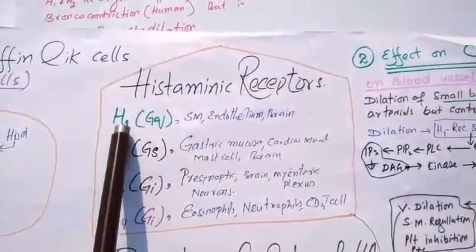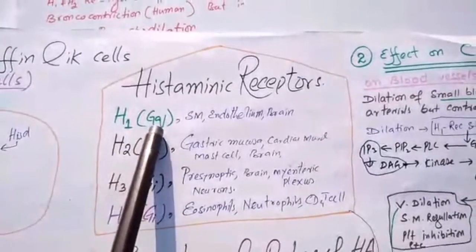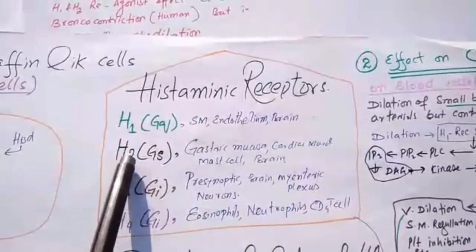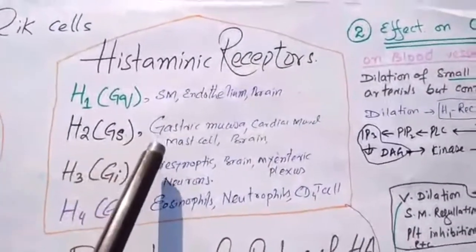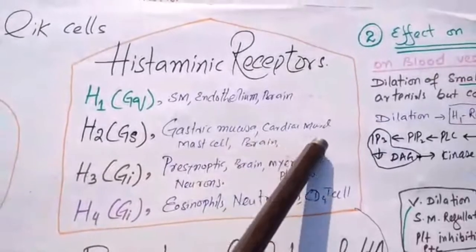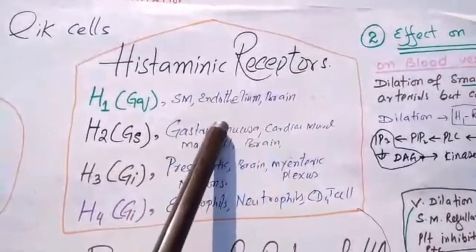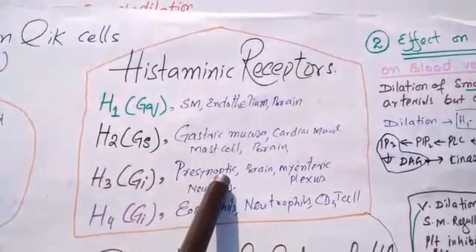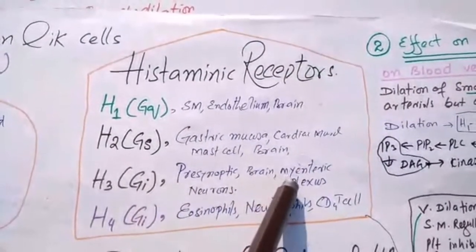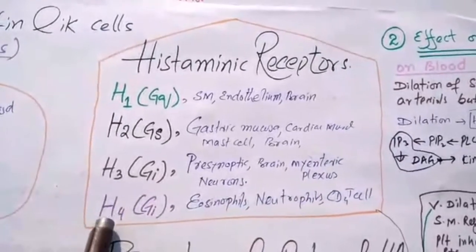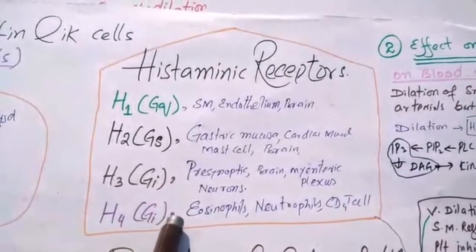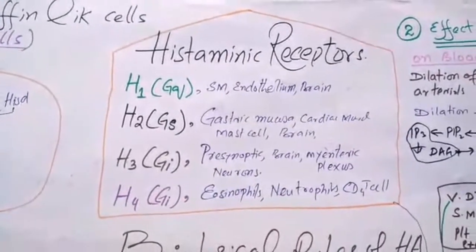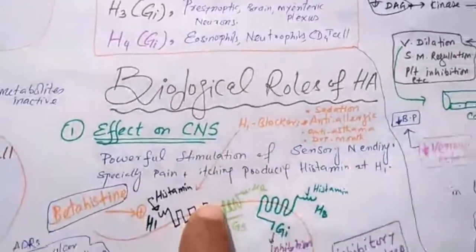Histaminic receptors. The H1 receptor is Gq coupled, found in smooth muscle, endothelial cells, and brain. H2 is Gs coupled, found in gastric mucosa, cardiac muscles, mast cells, and brain. H3 is Gi, found in presynaptic terminals, in brain, myenteric plexus, and neurons. H4 is again Gi, found in eosinophils, neutrophils, and CD cells. These are the histaminic receptors.